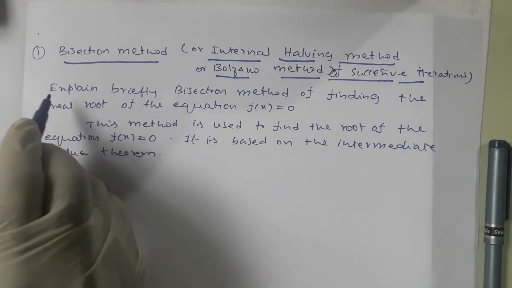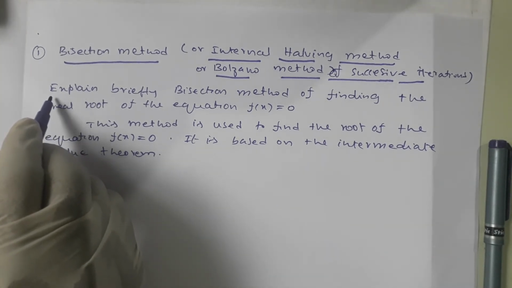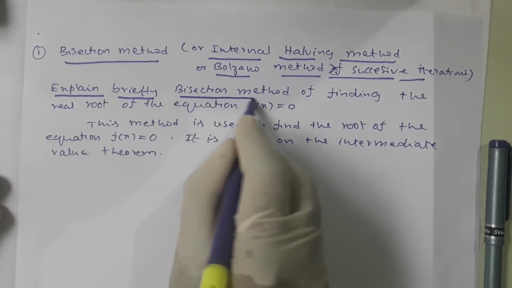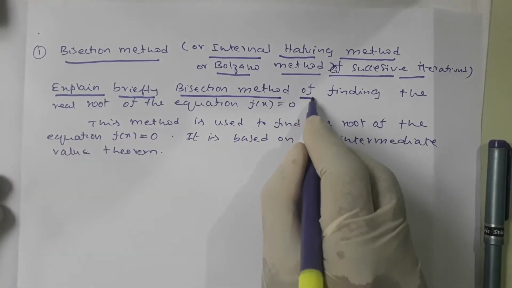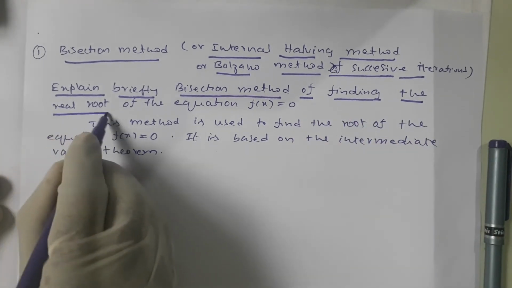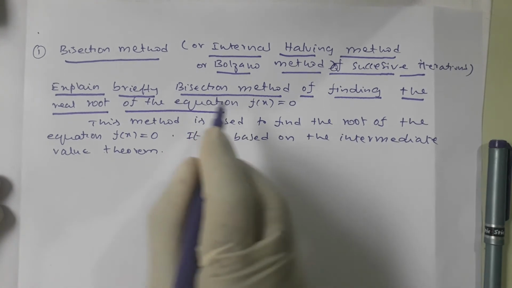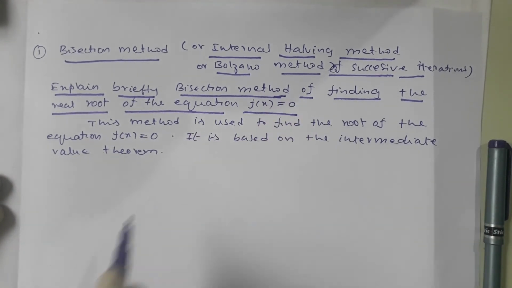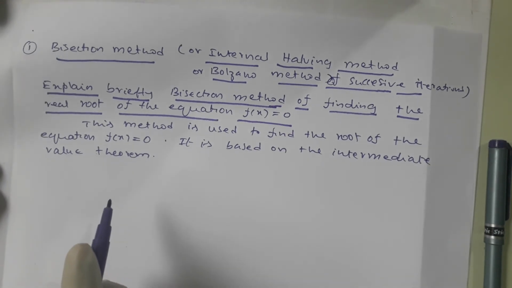So the question may be asked in the examination: explain briefly the bisection method of finding the real root of the equation f of x is equal to 0. The question will be like this.